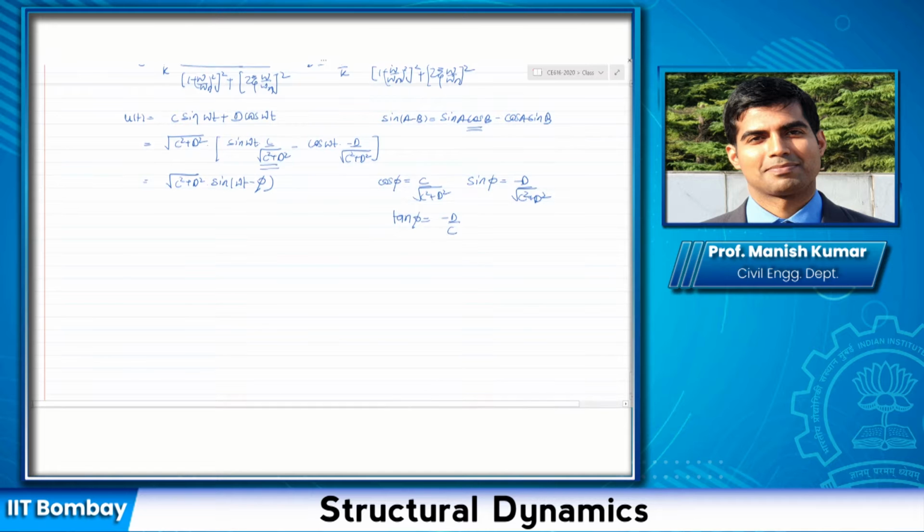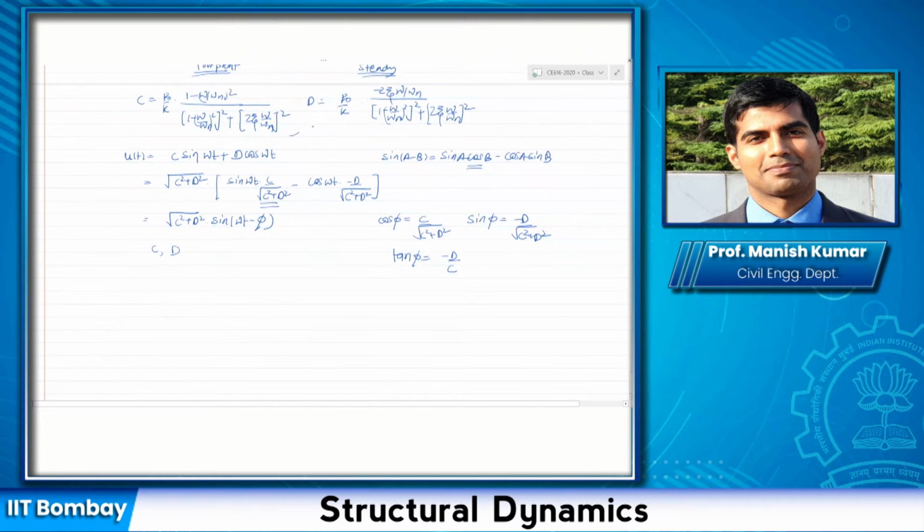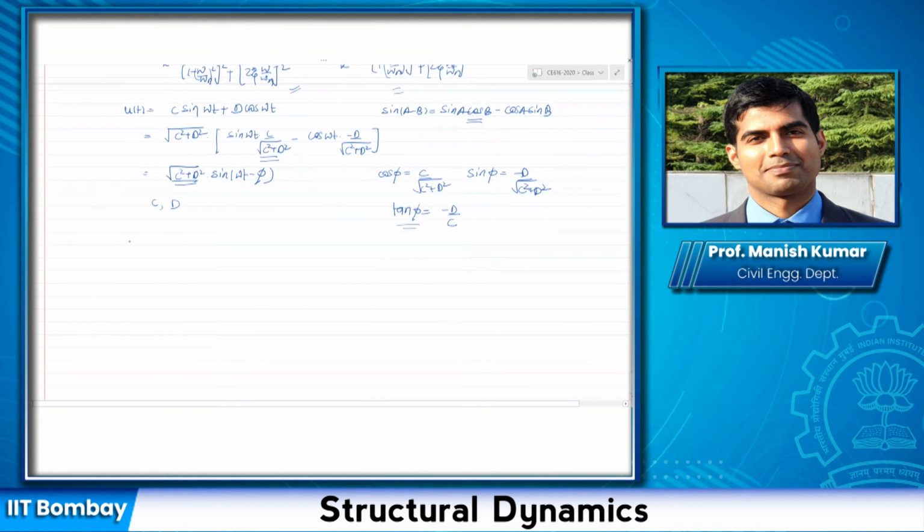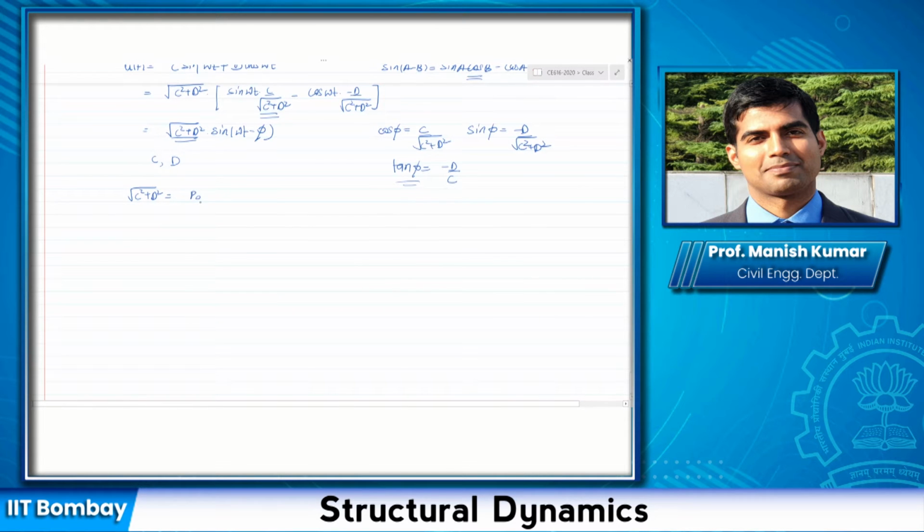Now, substituting the values of C and D from these two expressions, you can easily derive the final value of the square root of C square plus D square and what tan phi is. You would see that if I simplify this, I would get P naught by k times 1 divided by the same expression that we had in the denominator, and there is nothing in the numerator now.